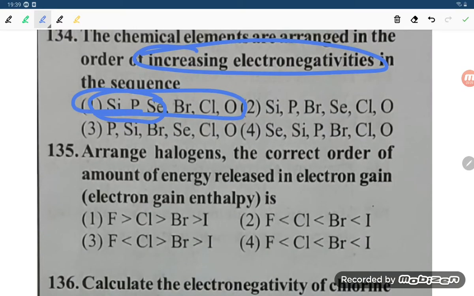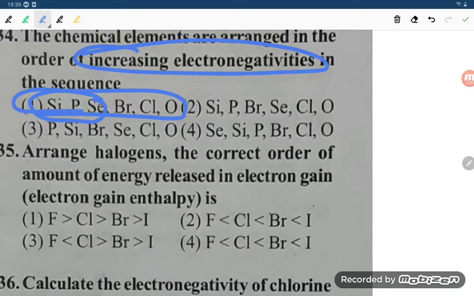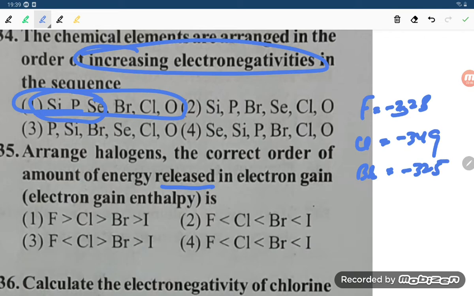135. Arrange the halogens in the correct order of the amount of energy released in electron gain enthalpy. Fluorine is minus 328, chlorine minus 349, bromine minus 325, and iodine minus 295.